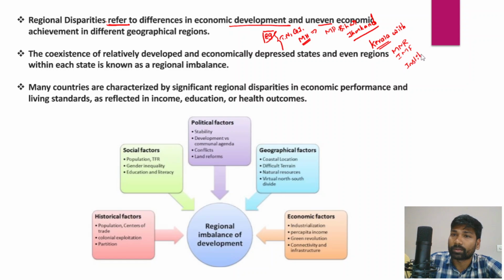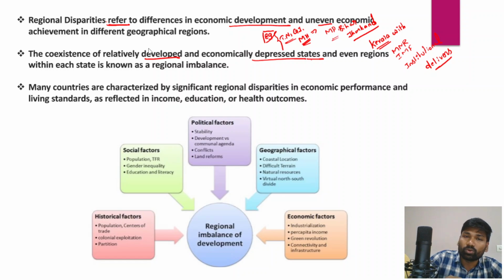There's a huge difference in socio-economic development across different regions of India, and that is known as regional disparities. And there is a coexistence of relatively developed and economically depressed states. You could mention these: Tamil Nadu, Gujarat, Maharashtra and MP, Bihar. So in India as a nation, there is a coexistence of relatively developed and economically depressed states.